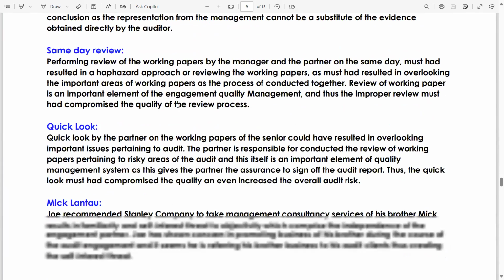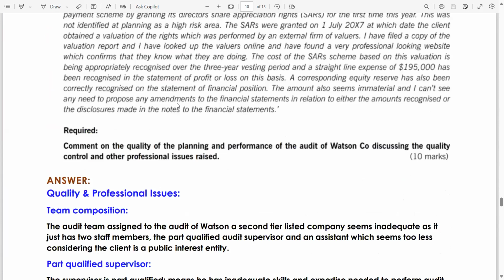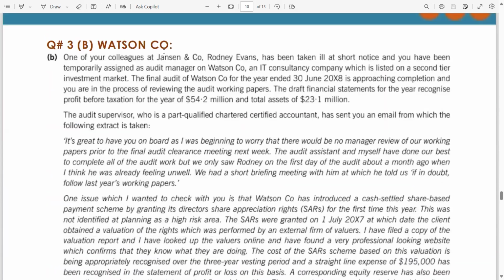Now, after that, we have a Watson Company, which is a new question which I am going to discuss with you. Comment on the quality of the planning and performance of the audit of Watson Company, discussing the quality management and other professional issues raised. Let's read. One of your colleagues at Jensen and Company, Rodney Evans, has been taken ill at short notice and you have been temporarily assigned.